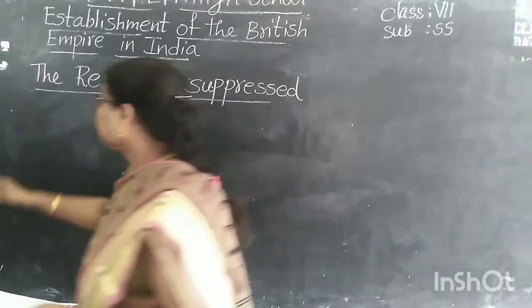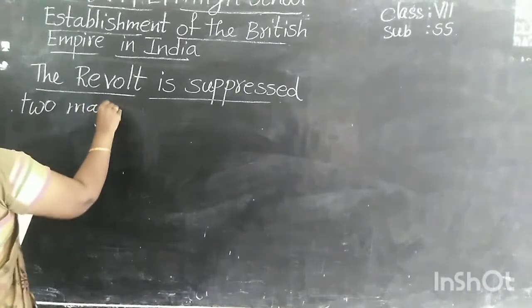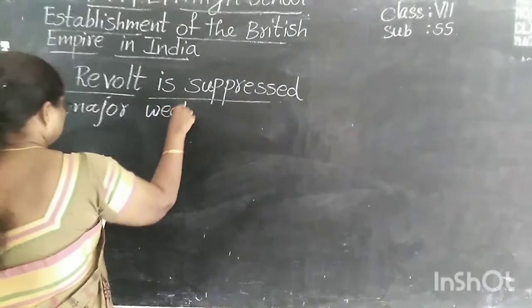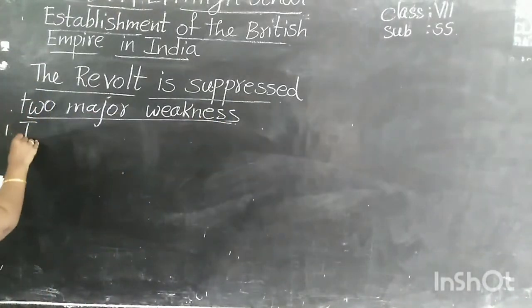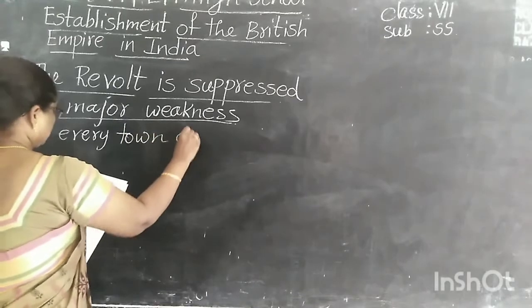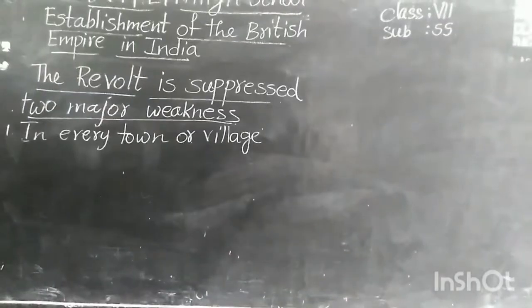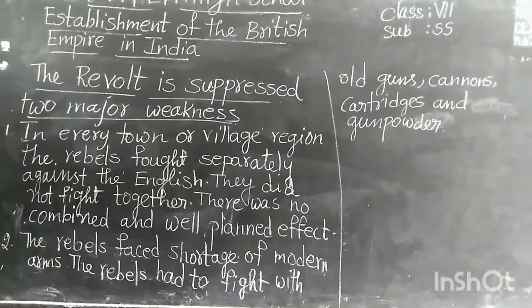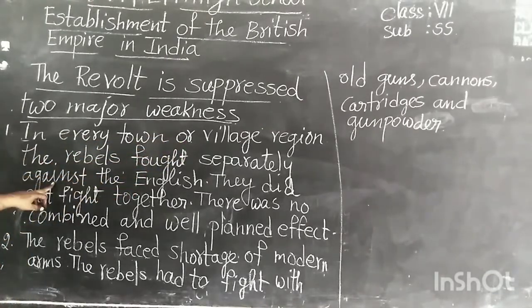Now see here the two major weaknesses. In every town or village region, the rebels fought separately against the English and did not fight together.